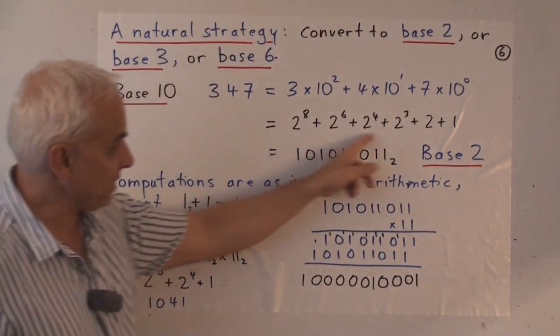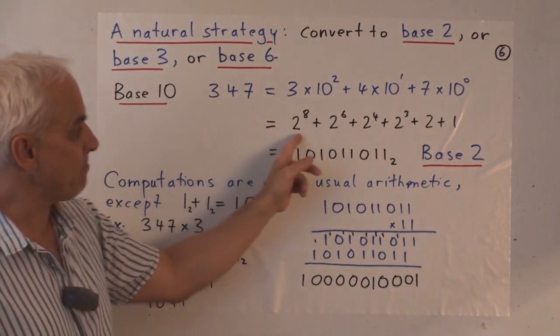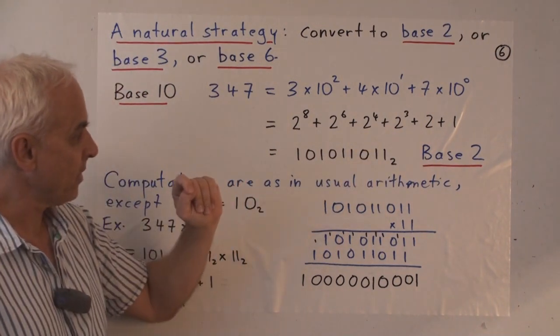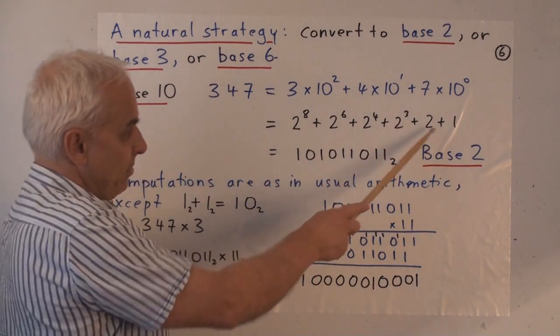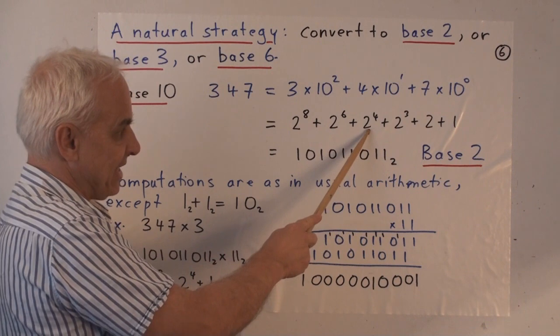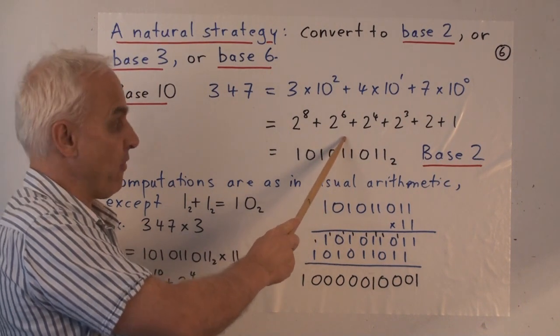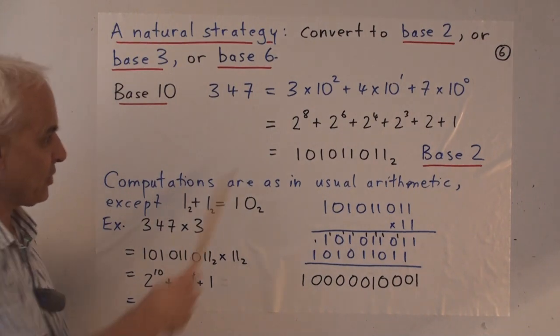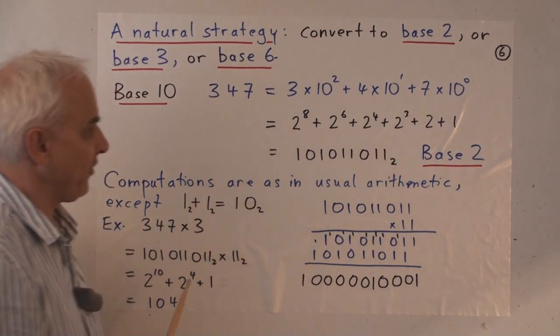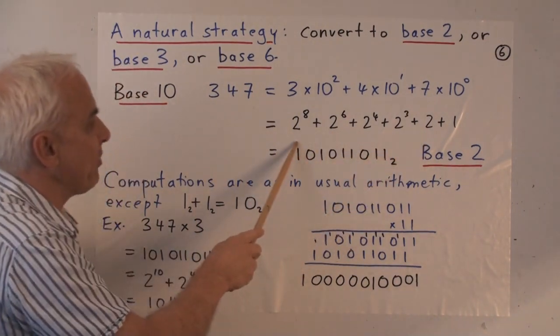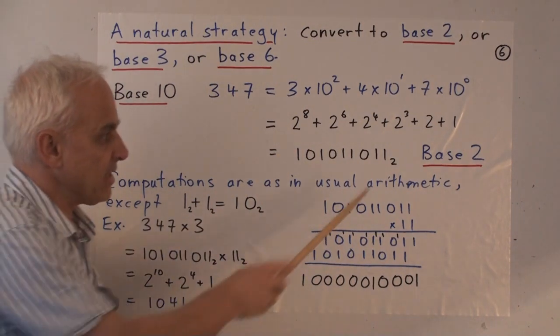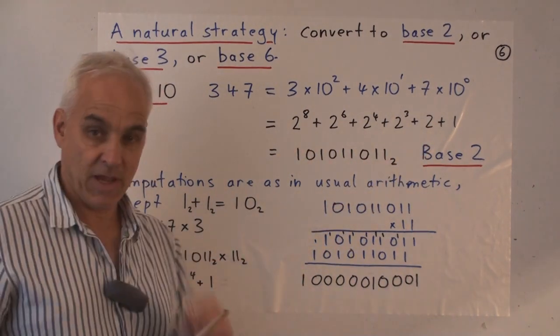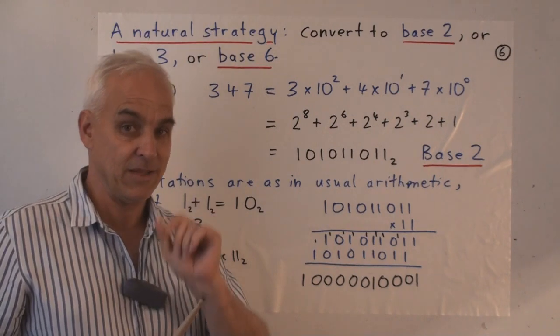This is how we actually write 347 as a sum of powers of 2. 1 plus 2 plus 8 plus 16 plus 2 to the 6 is 64, and 2 to the 8th is 256. So if you add those all up, you'll get 347, and that's the only way of representing 347 as a sum of powers of 2 if the coefficients are constrained to be either 0 or 1.